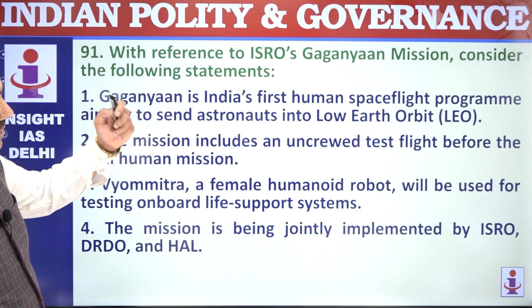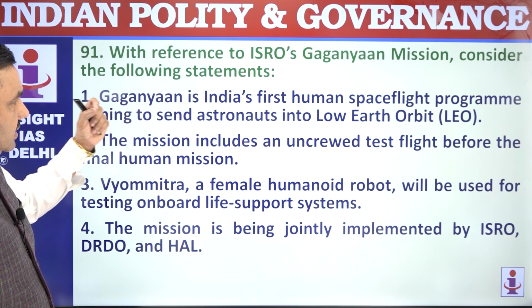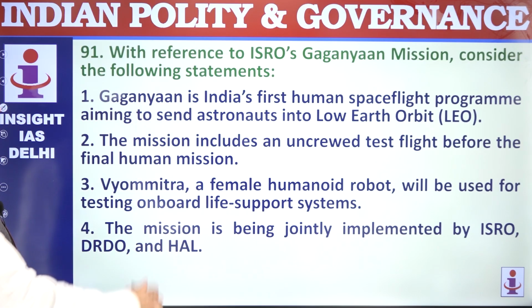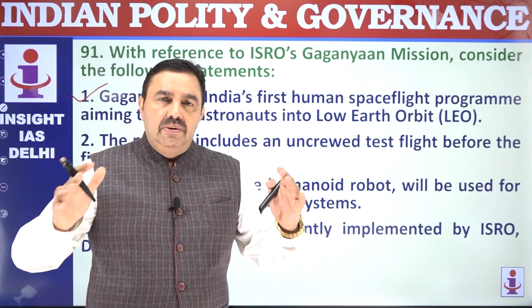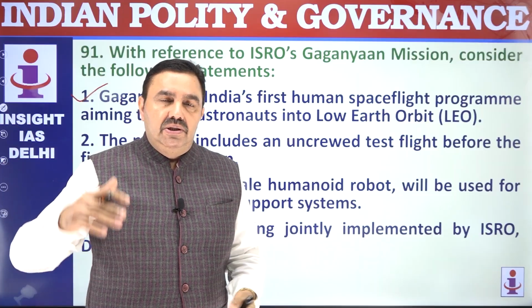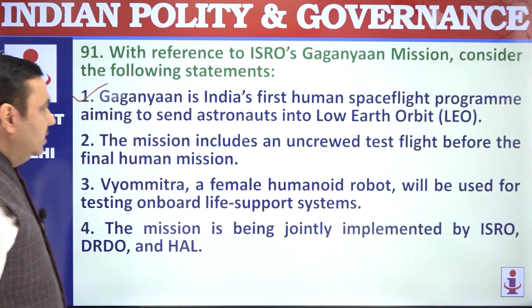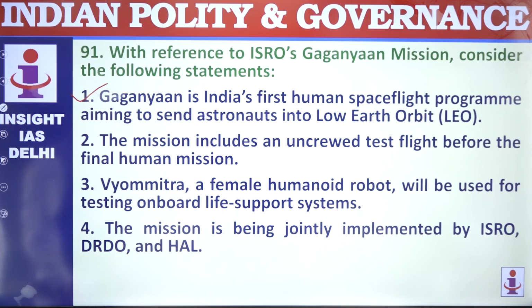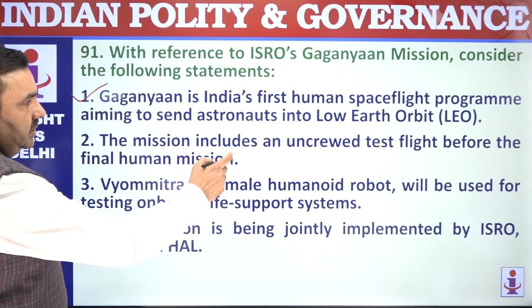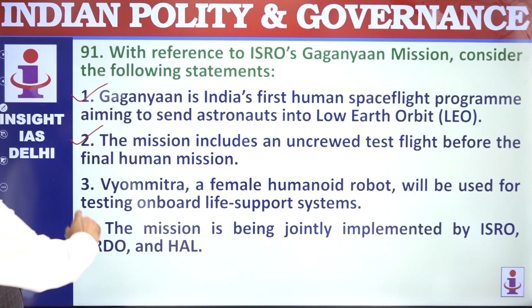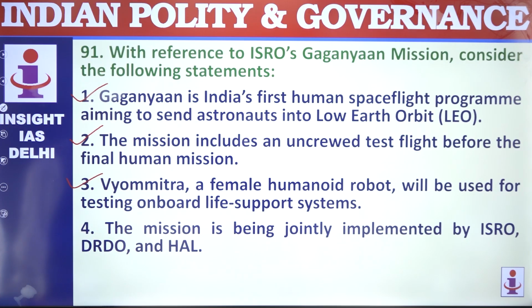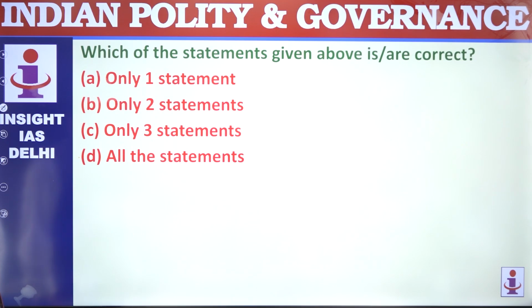91. With reference to ISRO's Gaganyaan mission, consider following. Gaganyaan is India's first human spaceflight program to send the astronauts into LEO, that is low Earth orbit. So there are different kinds of orbits: low Earth orbit, medium Earth orbit, and then you have geostationary orbit. So this is the near to Earth orbit. The mission includes an uncrewed test flight before final human mission. That's correct. Vyamitra female humanoid robot will be used. That's correct. The mission is being jointly implemented by agencies like ISRO, DRDO, HAL. All these statements are correct.